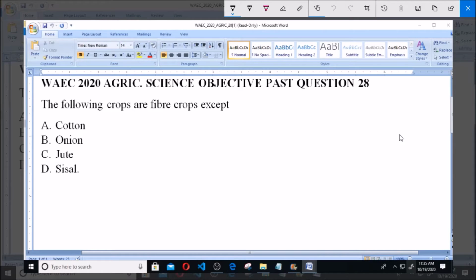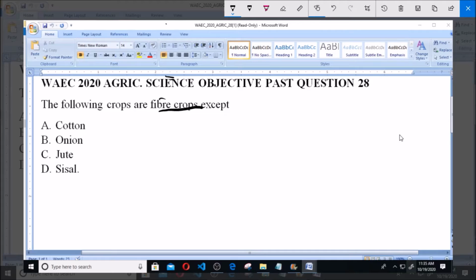The following crops are fiber crops except: A. Cotton, B. Onion, C. Jute, D. Sisal. Now, the concept we are looking at here is fiber crops. And we're asked which amongst the options is not a fiber crop.